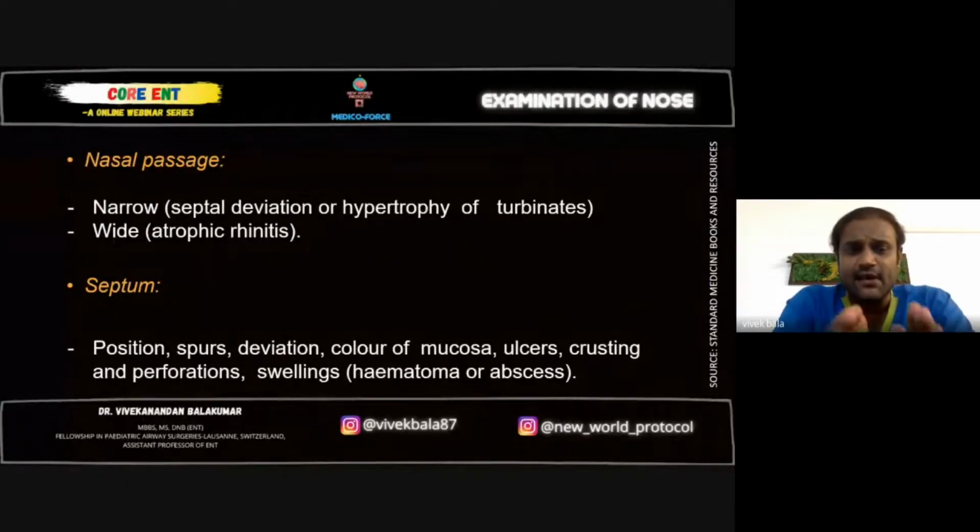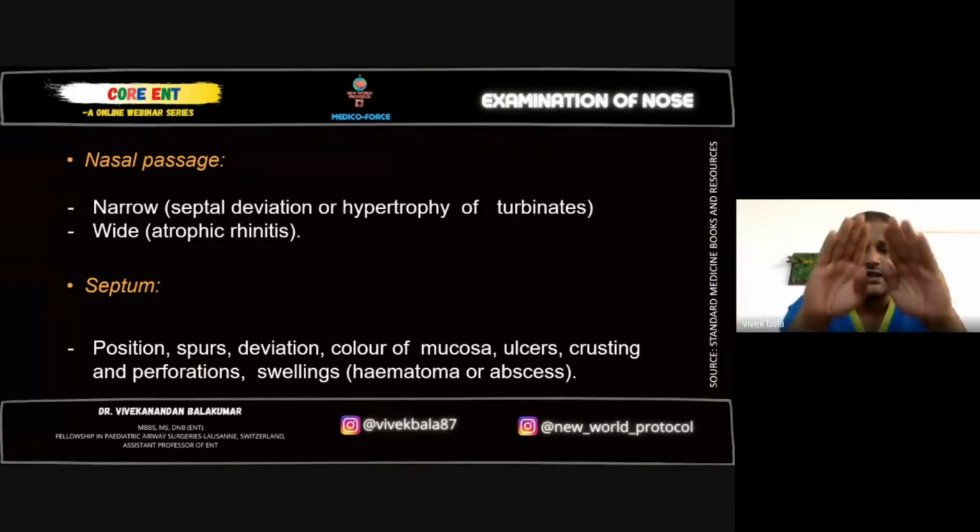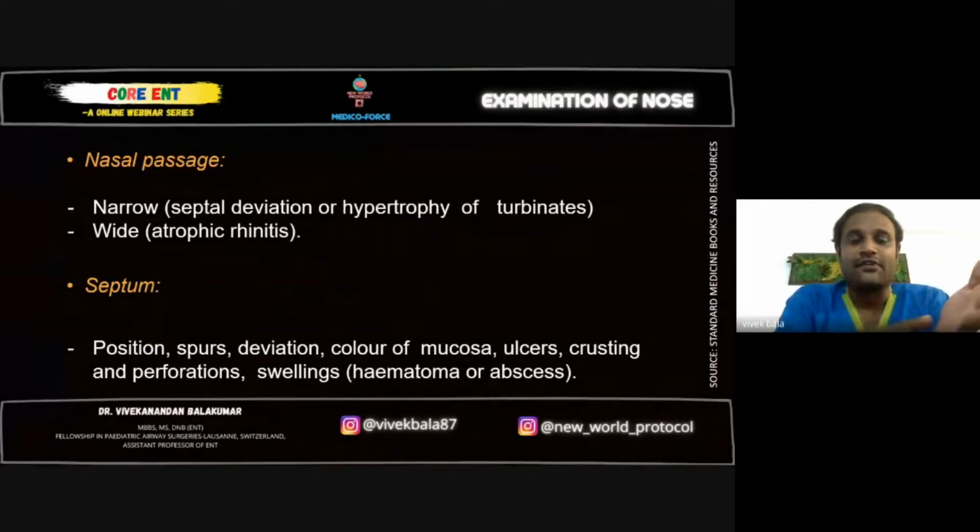If the nasal septum is bulged on both sides, like a dome on either side, you have to think about either a hematoma or an abscess. Commonly, an abscess or hematoma is formed following a surgery or an injury to the nose. And in patients who are immunocompromised, that is, uncontrolled diabetes, elderly people who are prone to multiple infections, and also patients with HIV, you have to look at the nose for the presence of hematoma or abscess. And in case you see a hematoma or abscess in patients, think about all the conditions I told you. Next, please.